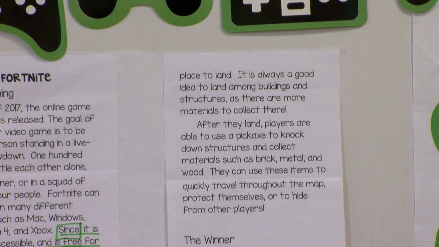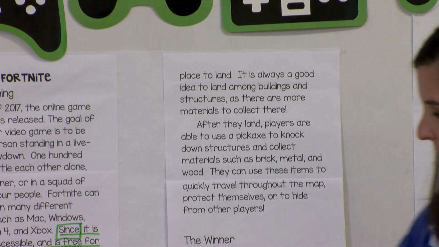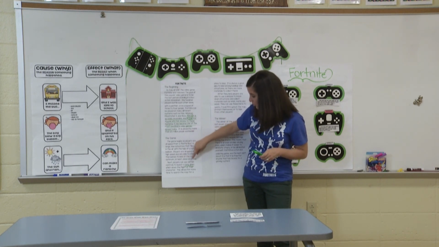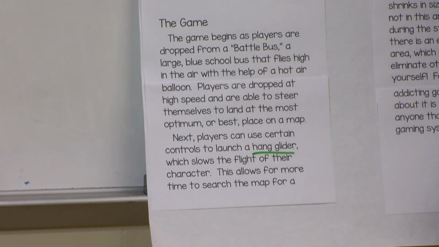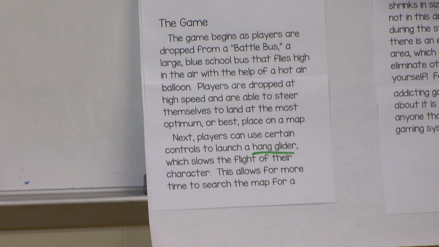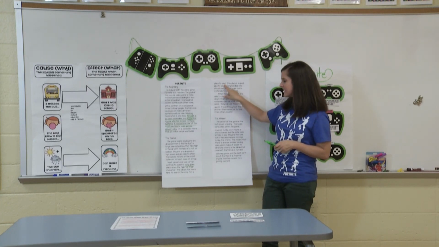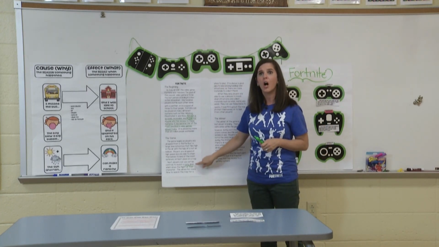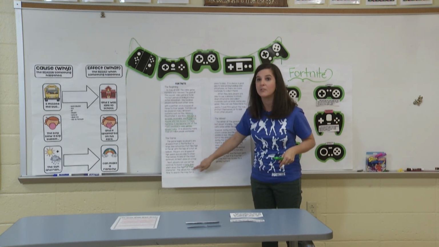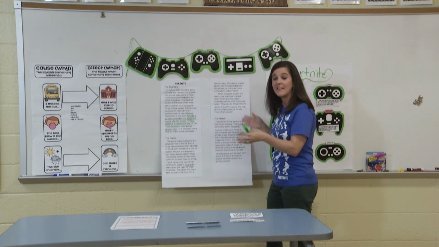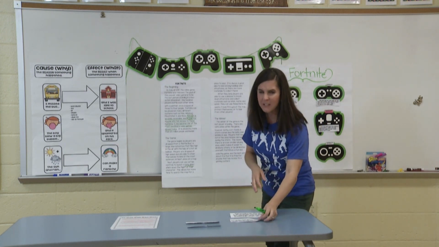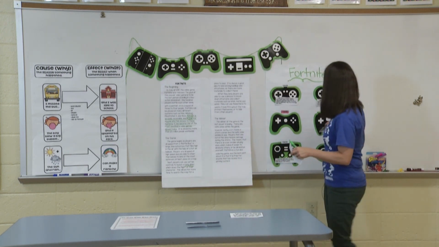So Miss Bettys is looking at this and I'm seeing something. I'm seeing that when I read this right here and it says that players can use certain controls to launch a hang glider which slows the flight of the character, that actually, in this sentence, if I followed with, this allows for more time to search for a map and a place to land, this is actually the cause. The cause would be that the hang glider is allowing me to slow down, and then the effect is that now I have this place to land. Do y'all see that? Okay, so I'm going to switch these because I see that that didn't make sense.